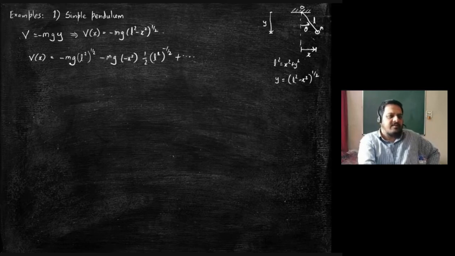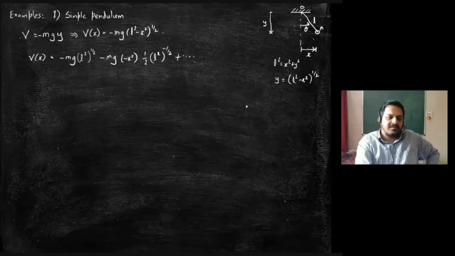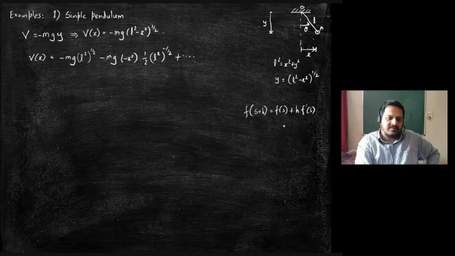Basically, I have taken f of x as L square. The usual Taylor series is, I am not going to use x here, let me say s plus h. f of s plus h is equal to f of s plus h f dash of s plus h square by 2 factorial f double dash of s plus dot dot dot.